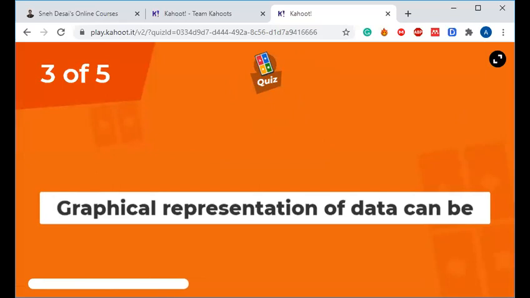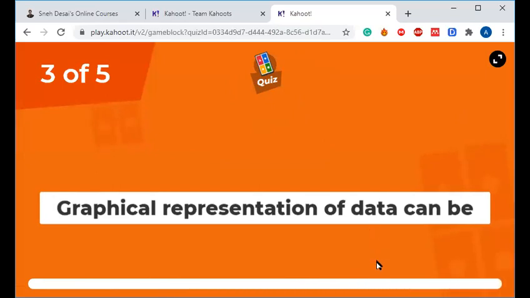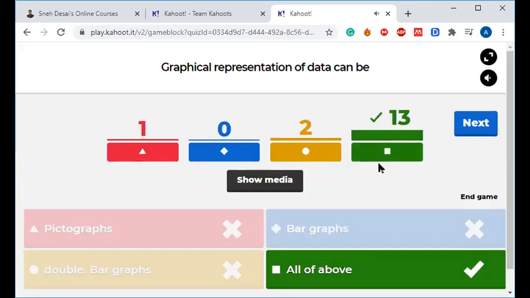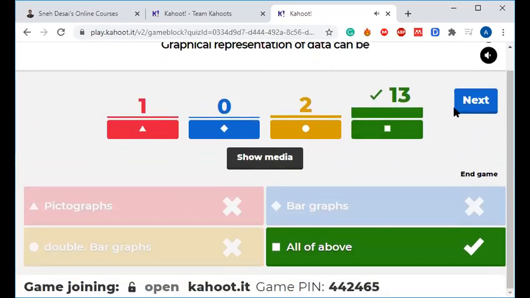Now, third question of this quiz. Graphical representation of data can be. Now, what is graphical representation of data? Is it a pictograph, bar graph, double bar graph, or all of the above? 19 seconds. The students who answer first and answer accurately will get more score. Each question has 1000 score. Last 5 seconds, students. 4, 3. Do it quickly. 2, 1. Okay. So all of the above, right? These are all forms of graphical representation of data.